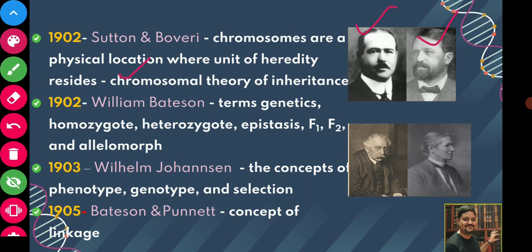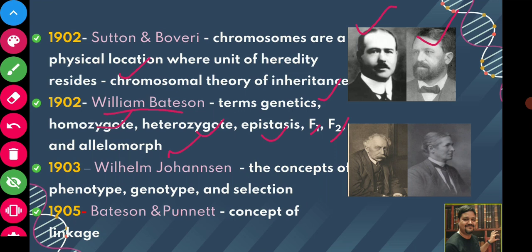Again in 1902, William Bateson coined the terms genetics, homozygote, heterozygote, epistasis, F1, F2 generation, and allelomorphs. We will study these terms in the latter part of this course, but just try to understand that William Bateson was the man who gave these terms.